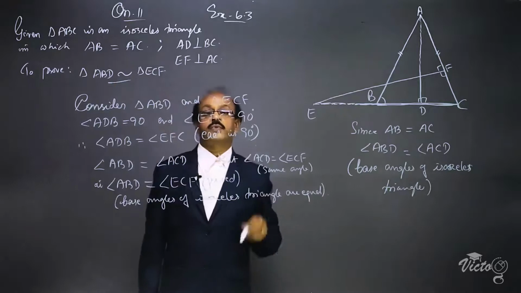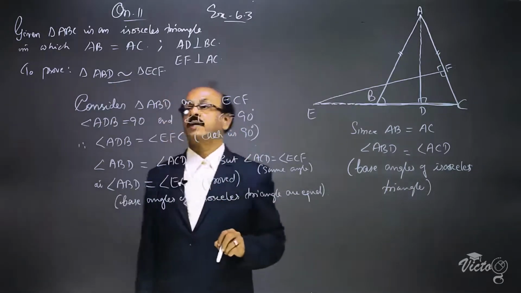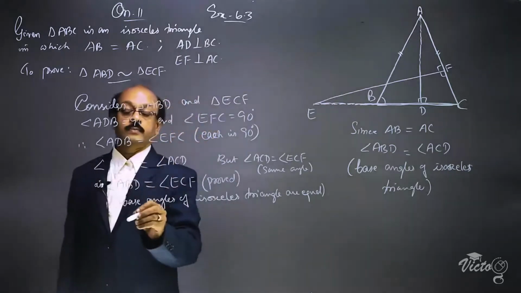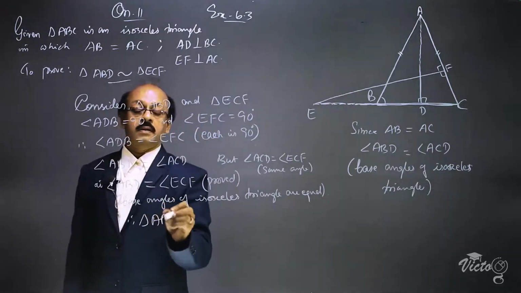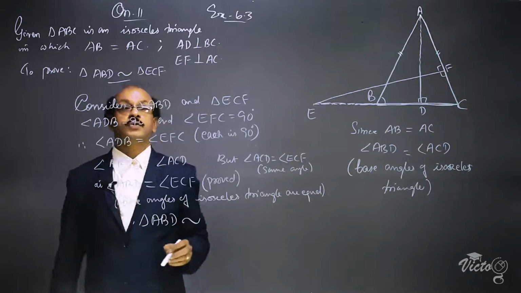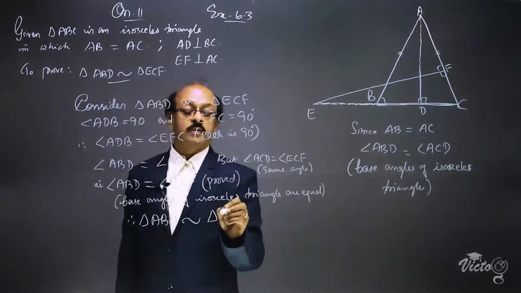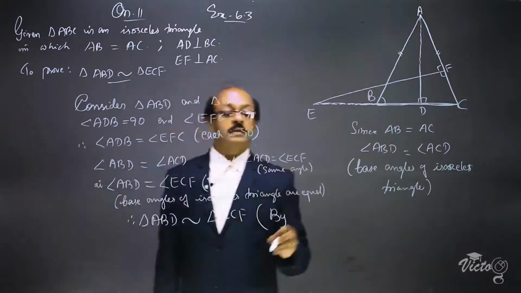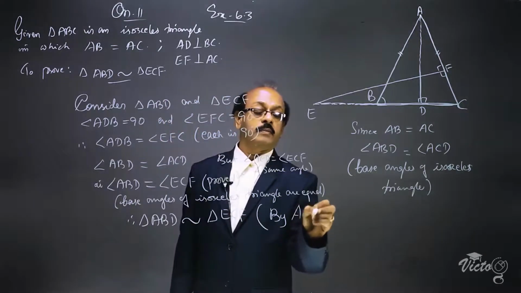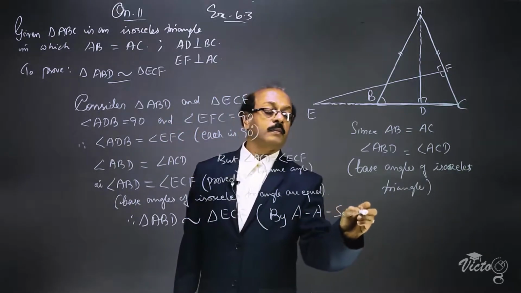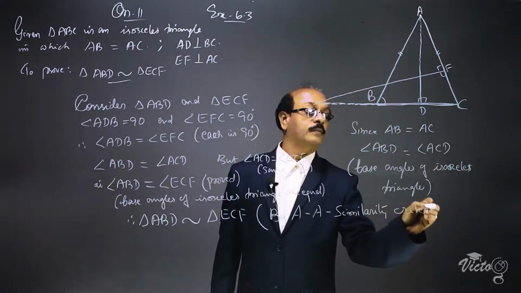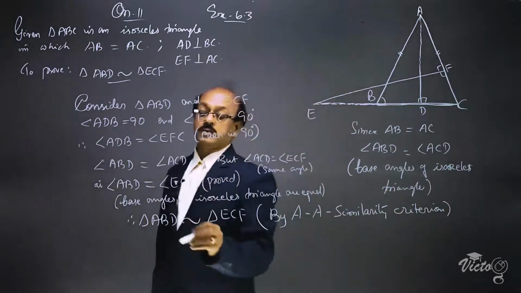So with the help of these two equations, we can write triangle ABD is similar to triangle ECF by the AA similarity criterion. Hence proved the result.